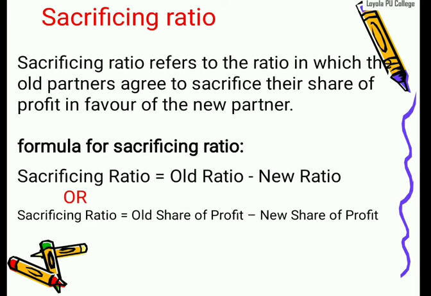This is a formula they can give for a 1 mark question. Sacrifice ratio is equal to old ratio minus dash. Sacrifice ratio is equal to old share of profit minus the sacrificed share of profit. They can give it right to left or left to right.